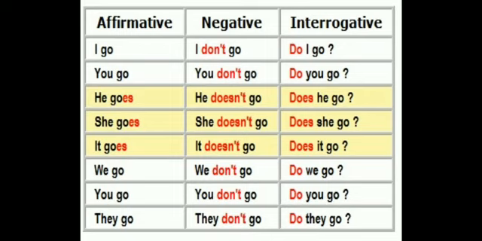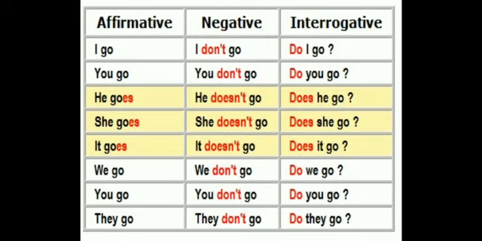The first example is I go. The negative of I go is I don't go, and the interrogative form of the same is do I go. The next sentence is you go, you don't go, do you go. He goes, he doesn't go, does he go. She goes, she doesn't go, does she go. It goes, it doesn't go, does it go.